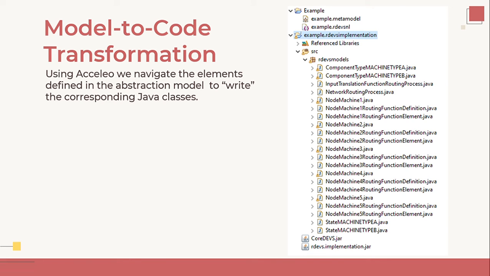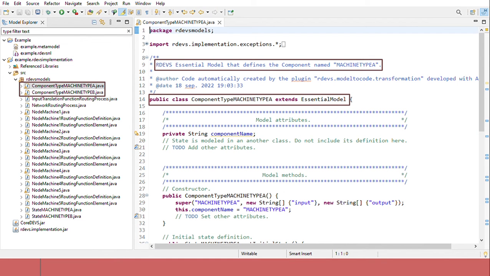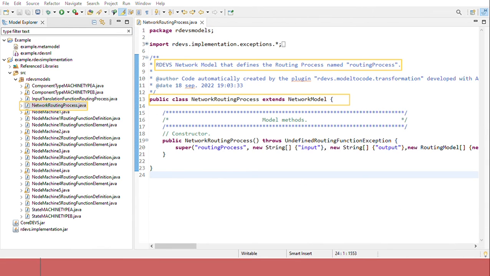If we analyze it in more detail, we can see that there are two classes that extend essential model, one for each component type, that is machine type A and machine type B. The names of each component type are used to name the new classes. Also, there is a class for the routing process defined in the specification.